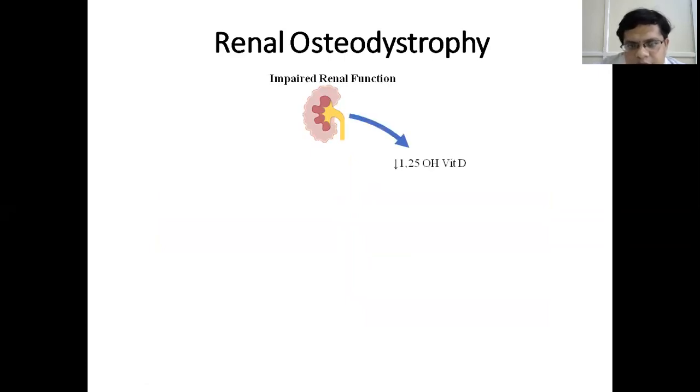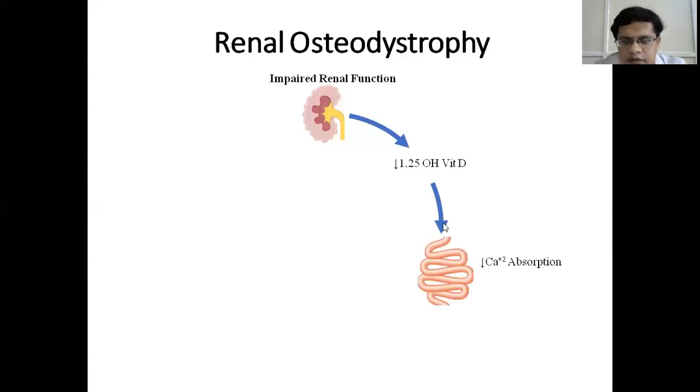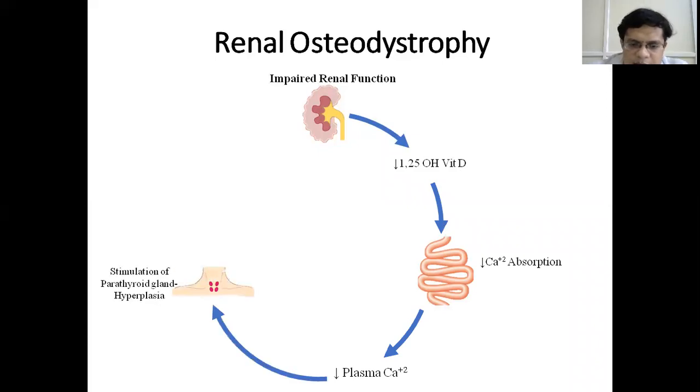So whenever there is impaired renal function, there is decreased production of 1,25-dihydroxycholecalciferol, which leads to decreased absorption of the calcium from the intestine. And this decrease causes decreased plasma calcium levels, which in turn stimulates the parathyroid gland, leading to hyperplasia of the parathyroid gland and secondary hyperparathyroidism. So calcium acts on the parathyroid gland by the calcium sensing receptor. Whenever there is low calcium, it stimulates the hormone.